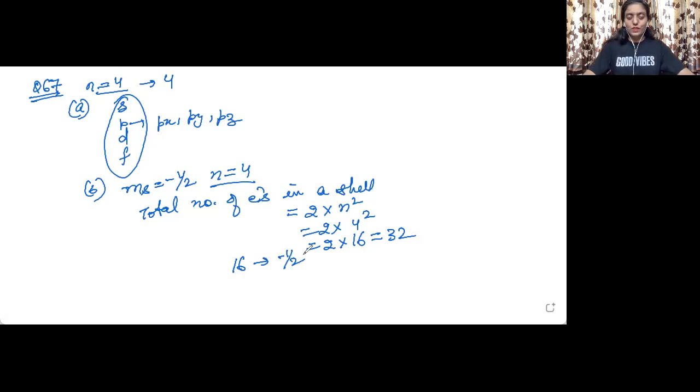So this is the last question of this very chapter, that is structure of an atom. So we are done with this chapter, and congratulations if you have done this along with me. Keep doing the things. You might have observed during the videos, I repeat the things. Like when I'm shifting a decimal point, I will speak it out. When we shift it to the right hand side, we need to do this, or when we shift it to the left hand side, we need to add power. You know why? Because when we repeat the things, they get retained in our mind.